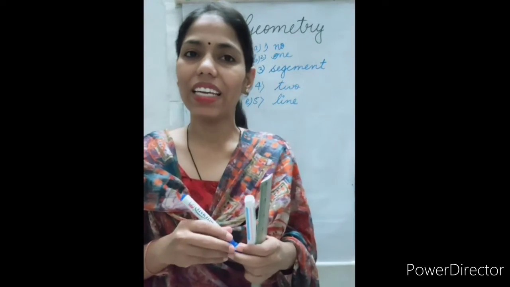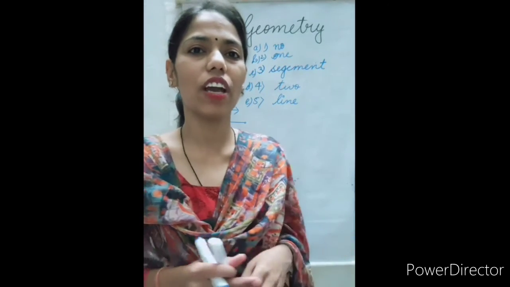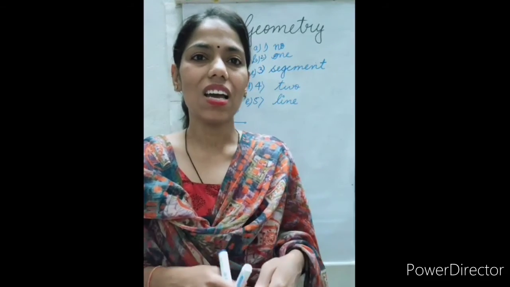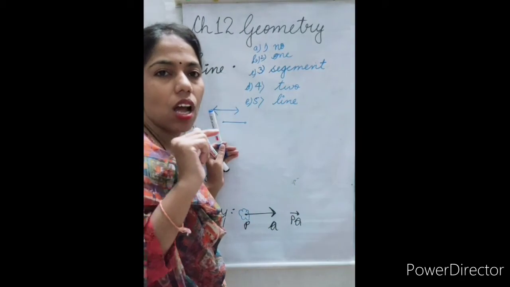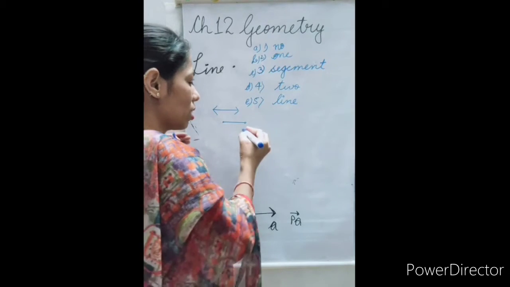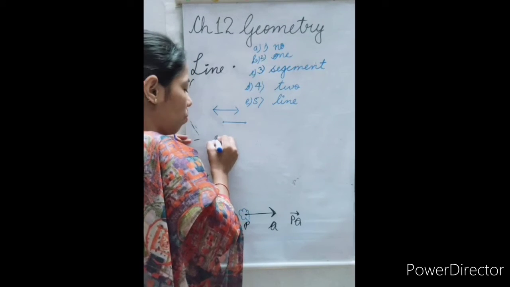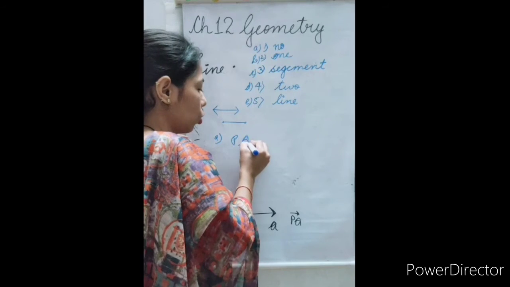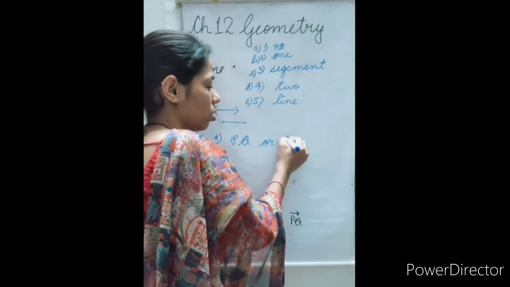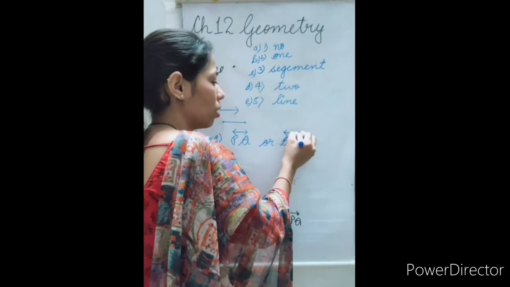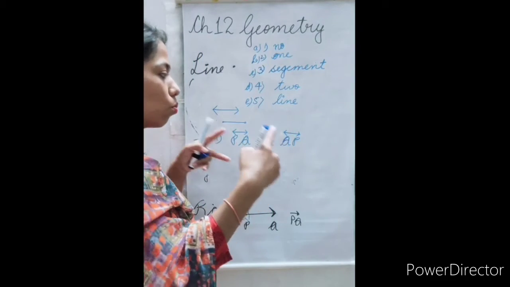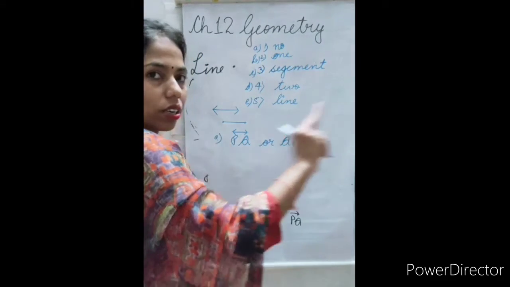Question number 2 is: name the rays, segments or lines in the following. Here we have to give names to these rays, segments or lines, and we will do this in the book only. Let's start. First is line QP, or you can say PQ. PQ, or you can write it as QP, and it is a line. And how do we know? It is covered from both the ends so that it will not run away.